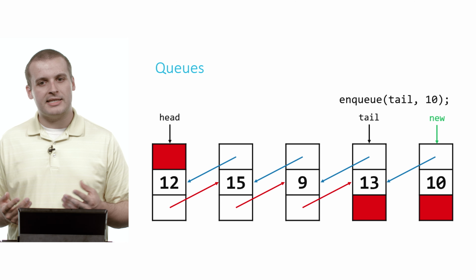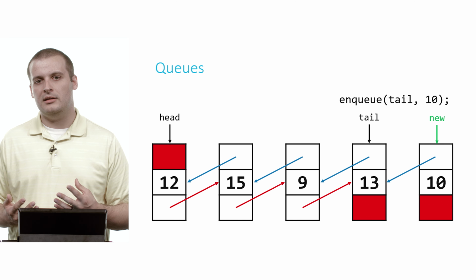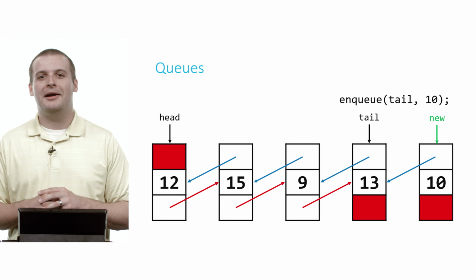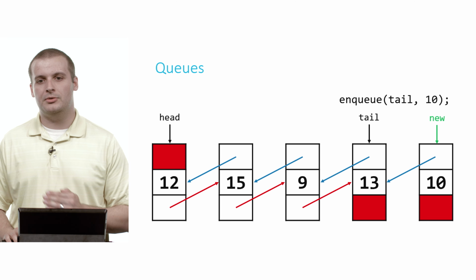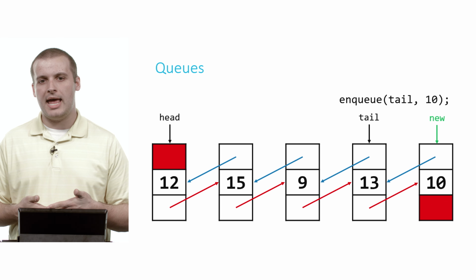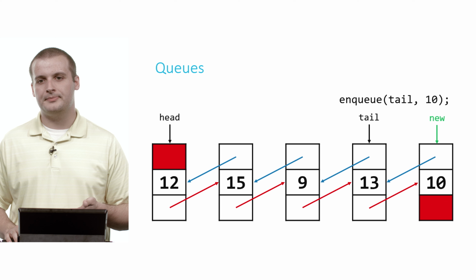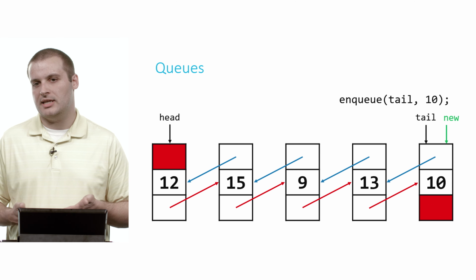And then after we've connected 10 backwards to the chain, we can take the old tail of the queue, the old end of the queue, 13, and make it point to 10. And now at this point, we have enqueued the number 10 into this queue. All we need to do now is move the tail to point to 10 instead of 13.